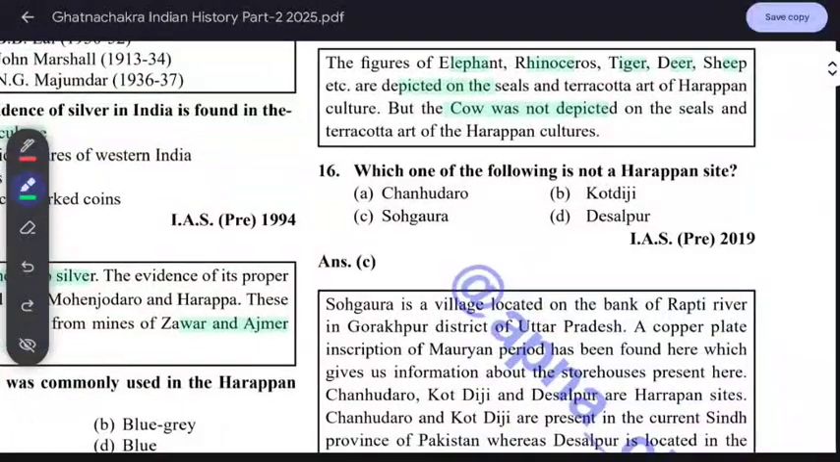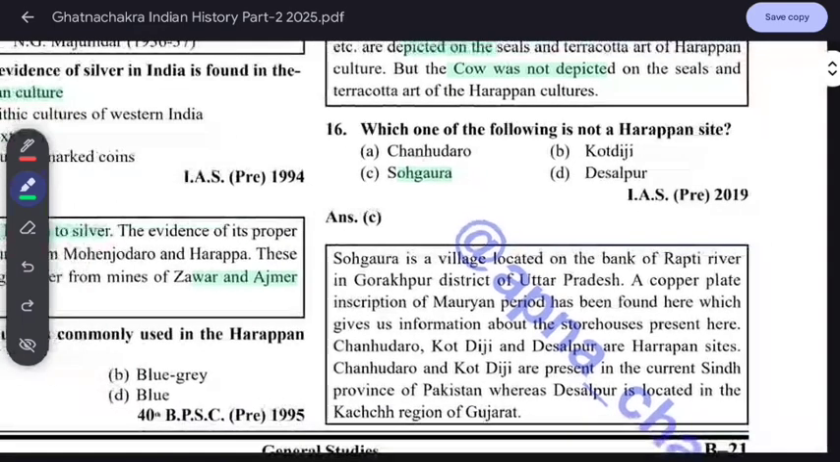Which one of the following is not a Harappan site? Which one is not? So Sohgaura, which is in Gorakhpur right now. Sohgaura is a village located on the bank of the Rapti River in Gorakhpur district. A copper plate is important. Remember this. It is asked in the exam. Its inscription is related with the Mauryan period. It was found here and gives information about the storehouse present.